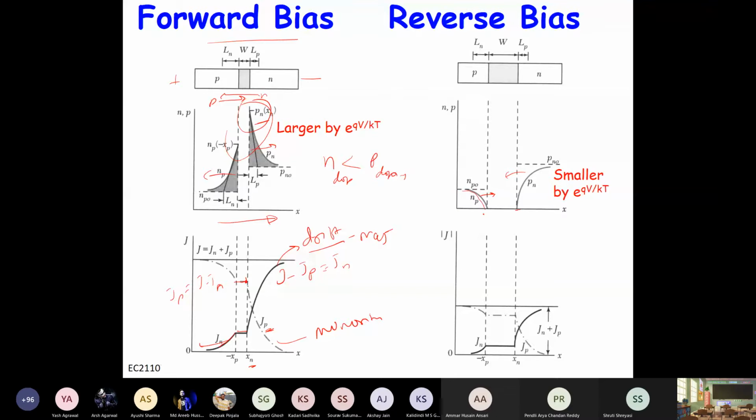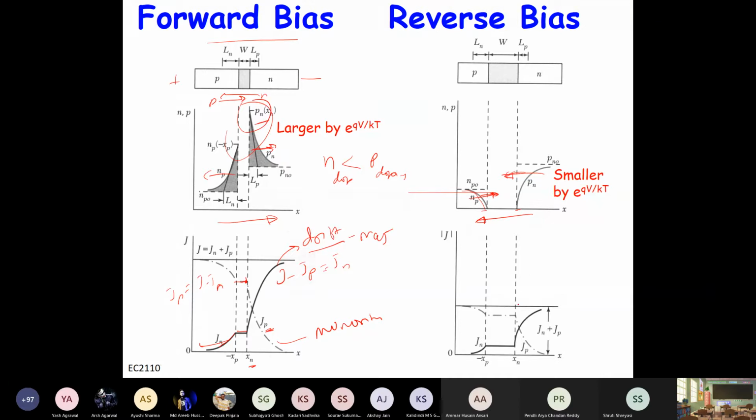And of course, it can go to 0 only. It cannot be less than that. So even for a few kT, this will go down to almost 0. Now, if you see here, the slope is in the opposite direction now, right? When there was forward bias, the slope was like this, and these carriers were moving away. In this case, the slope is opposite, so these carriers are basically moving towards the depletion region, right? So that means the direction of current flow will be from N to P.